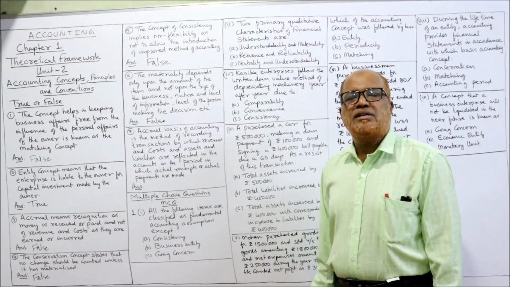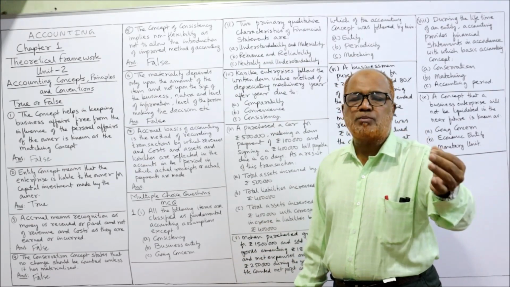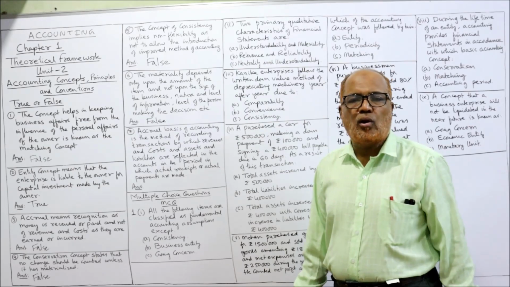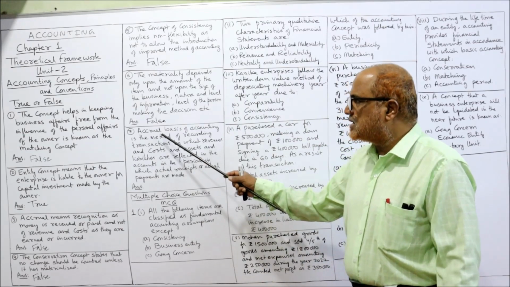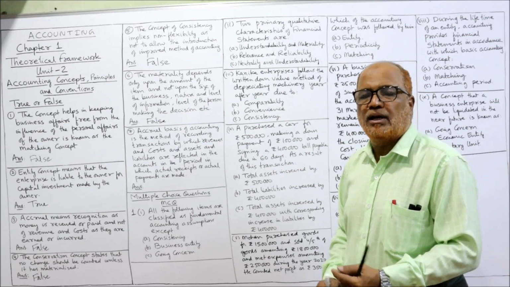Whereas in cash basis, cash system of accounting, only cash received and cash paid will be considered. Outstanding and prepaid will not be considered in cash system. Whereas here it is saying that accrual system, only cash receipt and cash payments are made. So it is false.